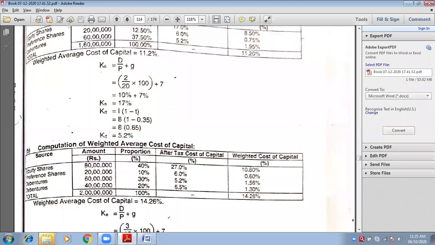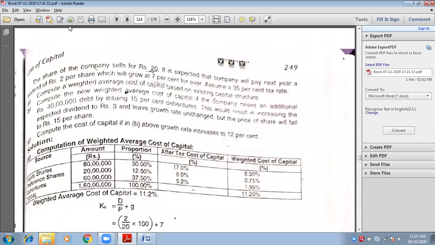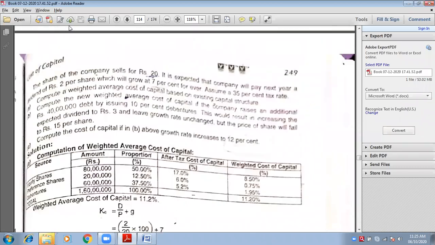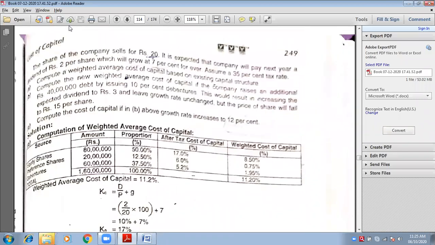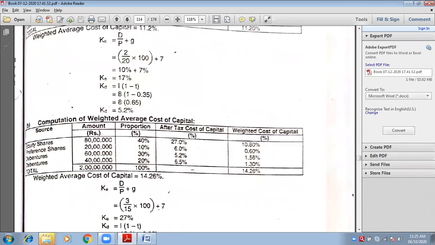That's it. Copy down equity, preference, debenture 1, debenture 2. First debenture had the interest rate 8% and second debenture had 10%. So you have to write that way only: 8% debenture 1, 10% debenture 2, the way I had written in the previous sum. What was equity? Tell me the amount.